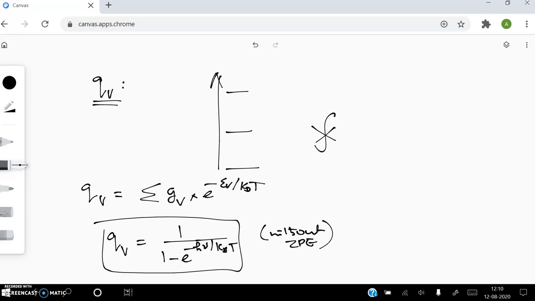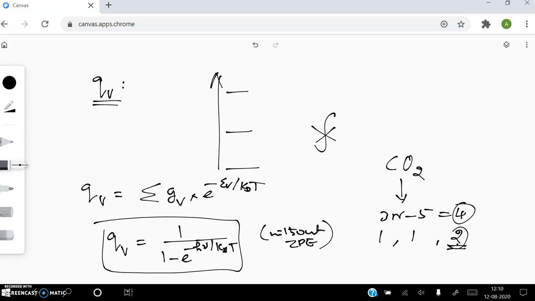Then suppose you take the carbon dioxide molecule. For carbon dioxide, how many normal modes are there? For a linear molecule it is 3n minus 5, and n is 3 here, since 3 atoms are there. 3 into 3 is 9, 9 minus 5 equals 4. So we have 4 normal modes. One is symmetric stretching, one is asymmetric stretching, and the remaining 2 are bending. These 2 bending modes have the same frequency, so we can say the 2 bending modes are degenerate.